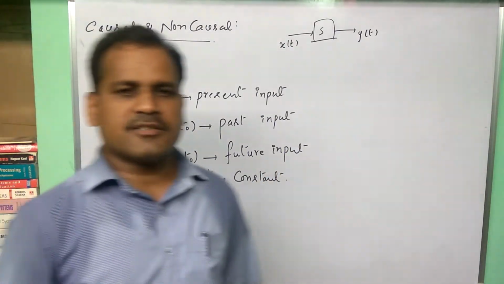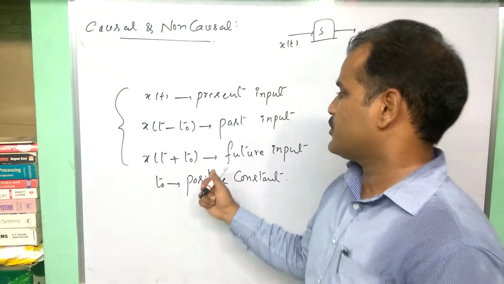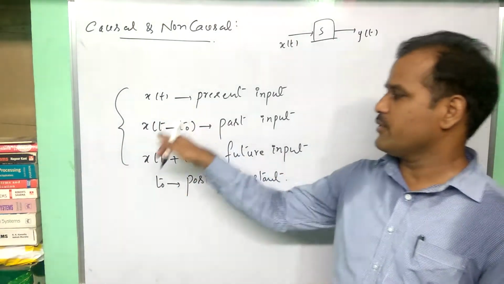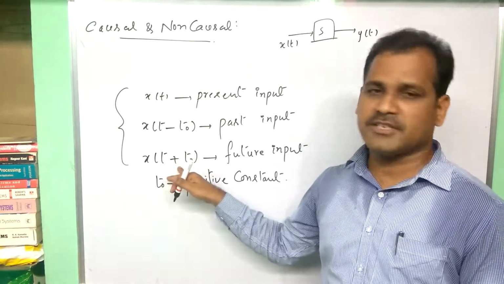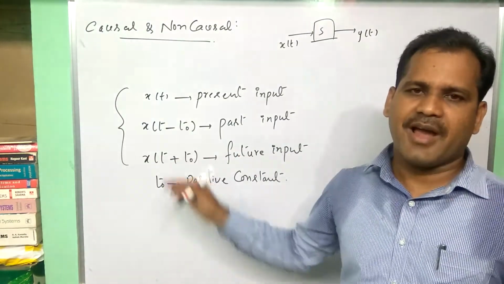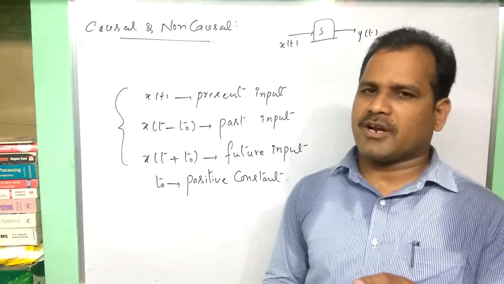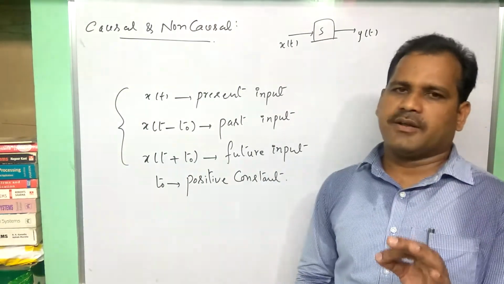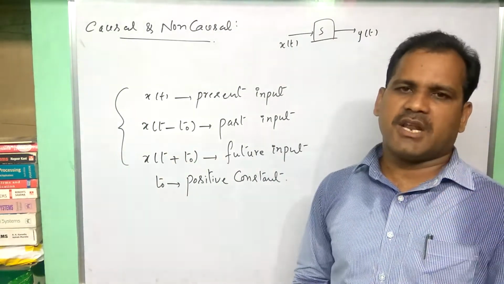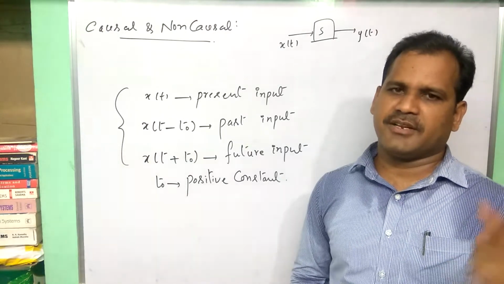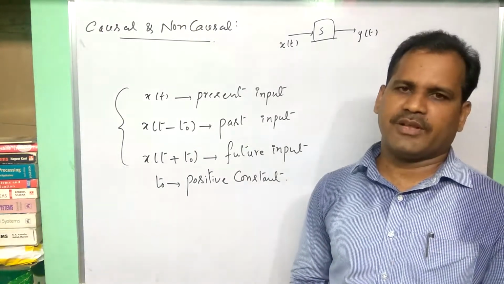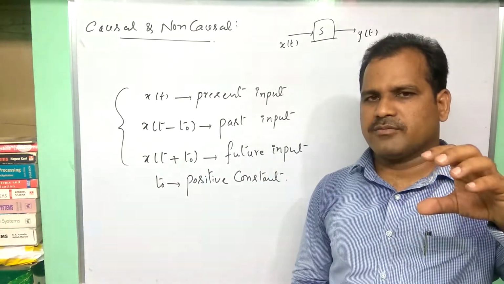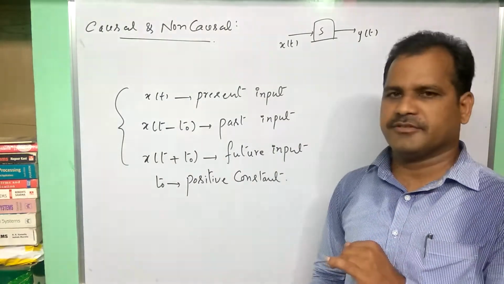Most of the students ask me doubts about this classification, and are confused especially about why we are taking x of t minus t naught as past and x of t plus t naught as future. Those students who are confused, that is because of their past analysis. While they were analyzing signal operations, shifting, left shift, right shift operations, they strongly formed some imagination about those terminologies.